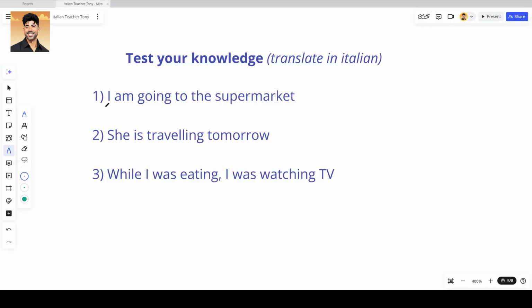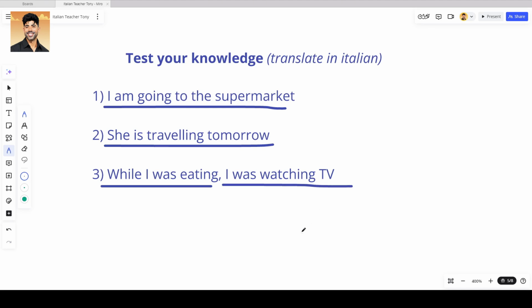And now, to see if you have really understood, try to translate these sentences in Italian. 1. I am going to the supermarket. 2. She is traveling tomorrow. 3. While I was eating, I was watching television.